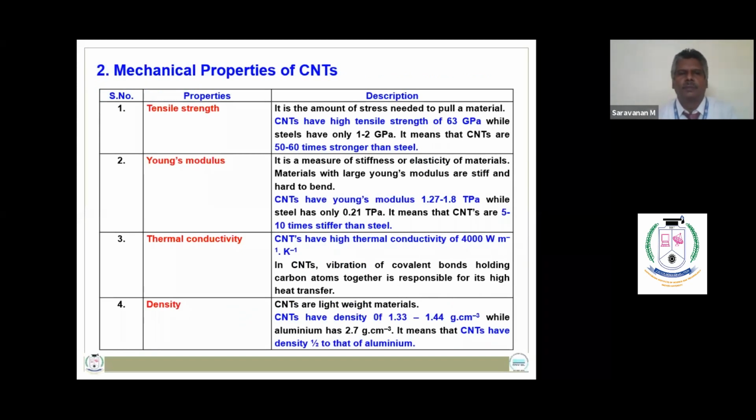So the most important properties of carbon nanotubes are, carbon nanotubes have very high tensile strength of 63 gigapascal. So carbon nanotubes are therefore 50 to 60 times stronger than steel. Carbon nanotubes have the Young's modulus of 1.27 to 1.8 terapascal. So carbon nanotubes have very high thermal conductivity of 4000 watt per meter per Kelvin, and carbon nanotubes have the density of 1/2 that of aluminum.